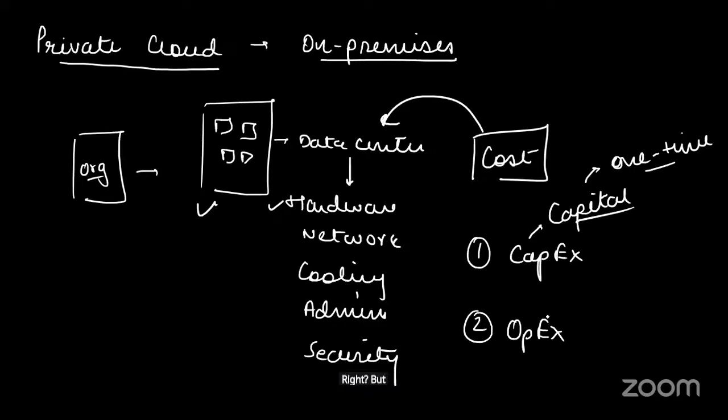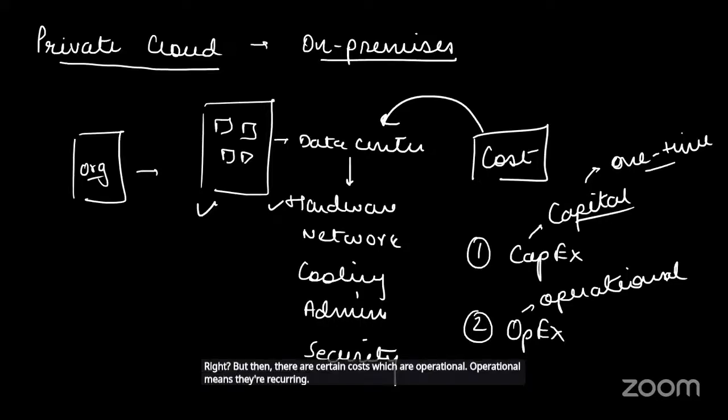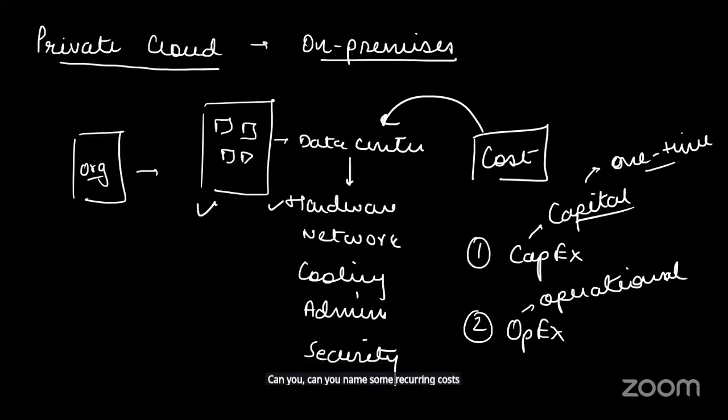But then there are certain costs which are operational. Operational means they are recurring. Can you name some recurring costs? Can anybody name some recurring costs? Like if in your network, you might have to change the cables for connectivity. Maintenance cost, yes, absolutely. Maintenance is recurring. What else?